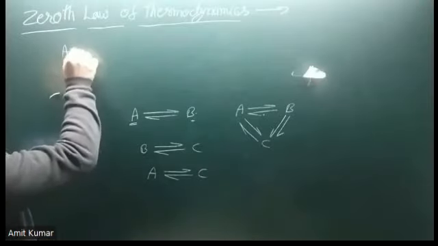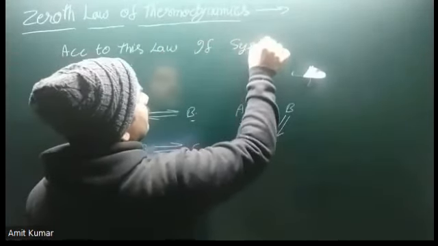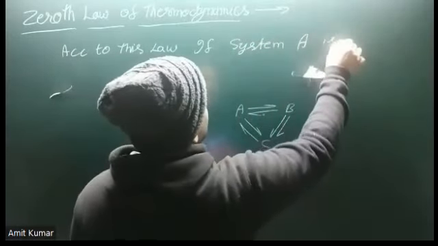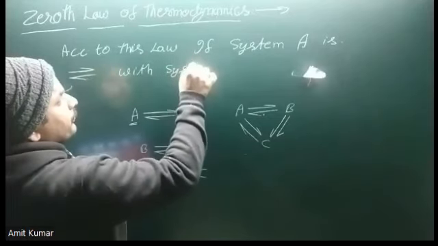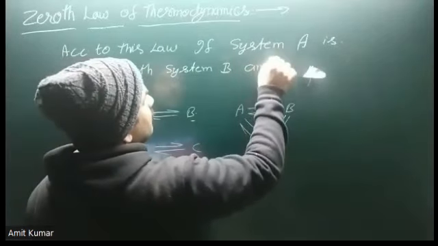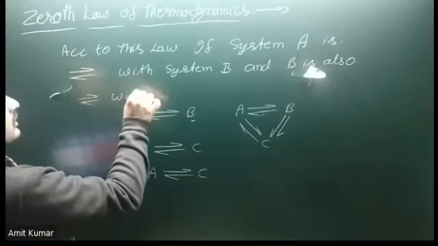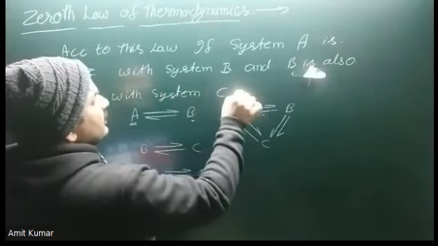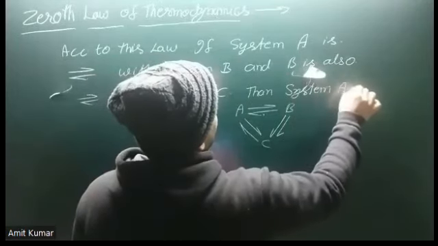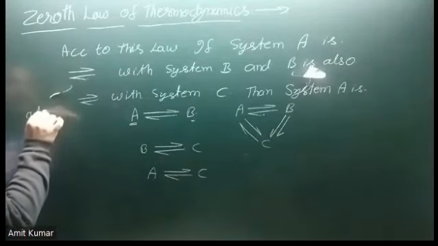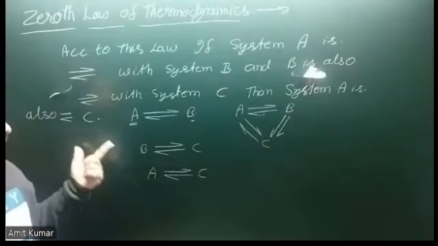That means according to this law, if system A is in equilibrium with system B, and B is also in equilibrium with system C, then system A is also in equilibrium with C. So this is the zeroth law of thermodynamics.